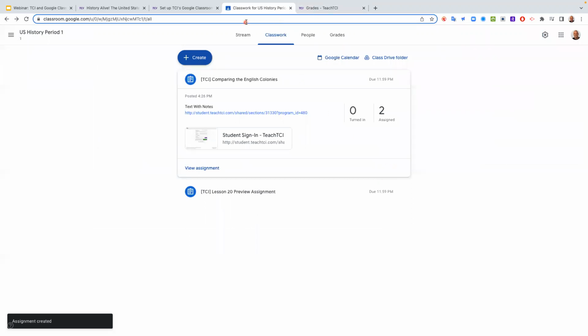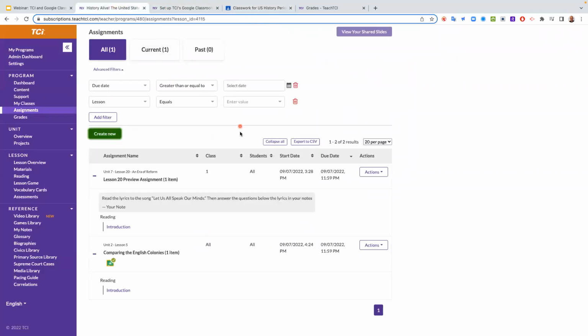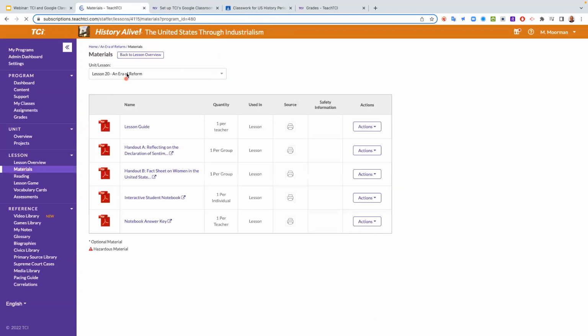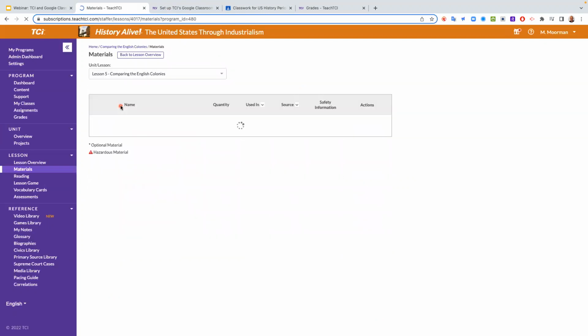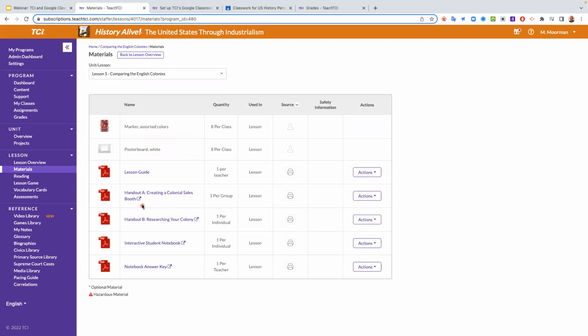Now I'm going to hop back over to TCI just for a second. So hop back over to TCI here. And let's look at some of the other things that we might want to accompany that assignment. So let's go into the materials for that lesson. I've got to go to lesson 5, I guess, pairing the colonies. And there is this